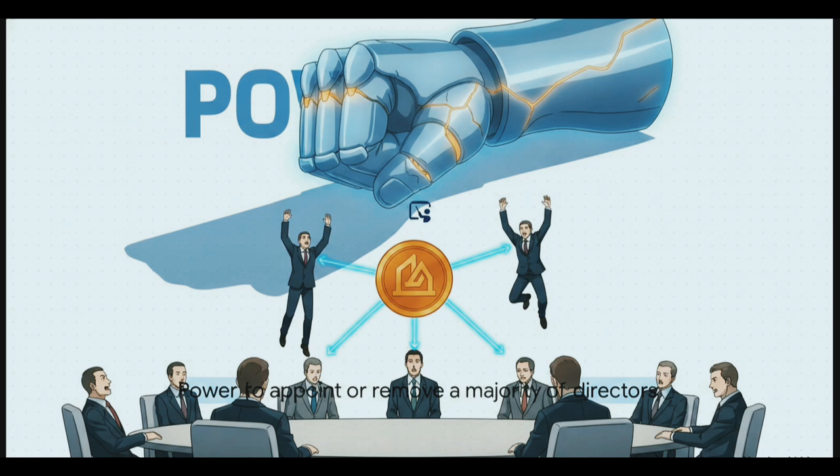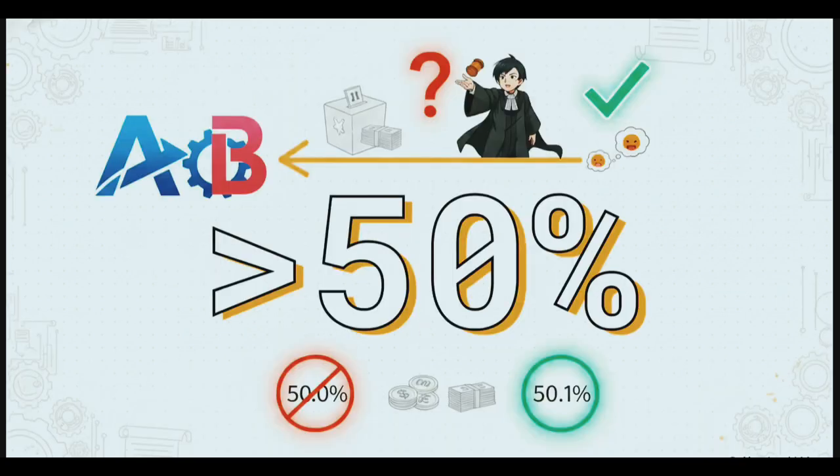They do not need to consult other shareholders. If they have the unilateral authority to appoint or remove all or even just a majority of the directors, the law simply says, look, you control the board, therefore you control the company. It is officially your subsidiary. Now, what's really interesting about this next point is the math trap ICAI absolutely loves to set for you. So please pay close attention here.